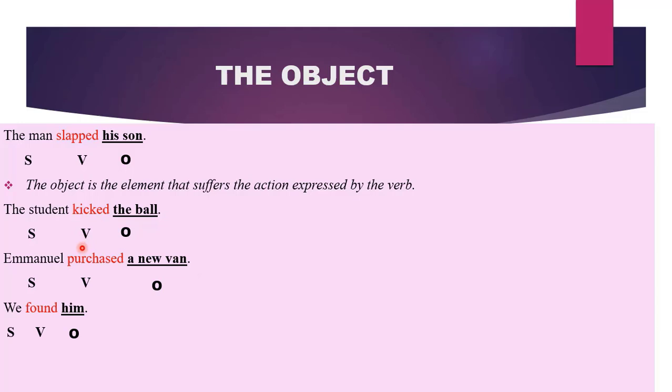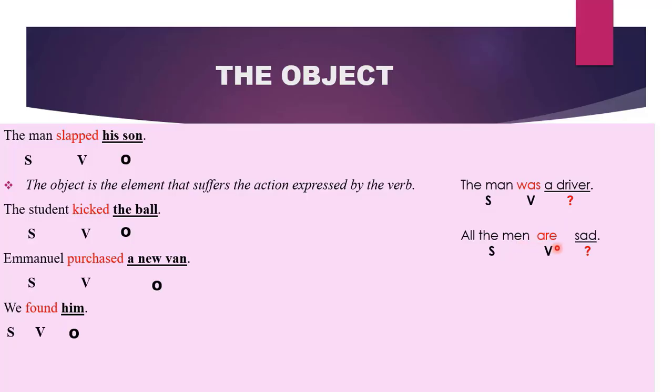This means that if there is no action word in the sentence, then we can't have any objects. For example, the man was a driver. In this sentence, is there an action word? No. Although there is a verb, that verb is not an action word. Was is not an action word. Therefore, a driver cannot function as our object.